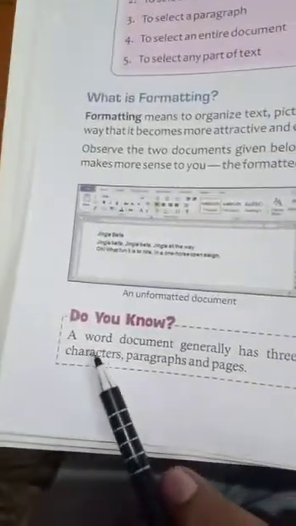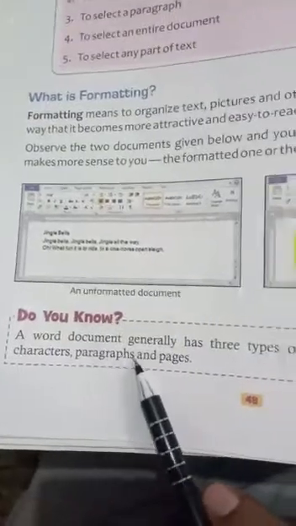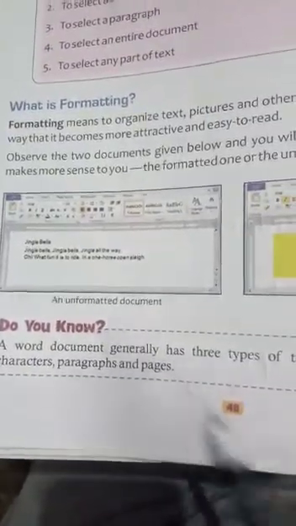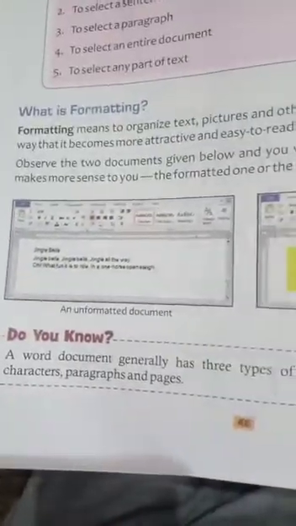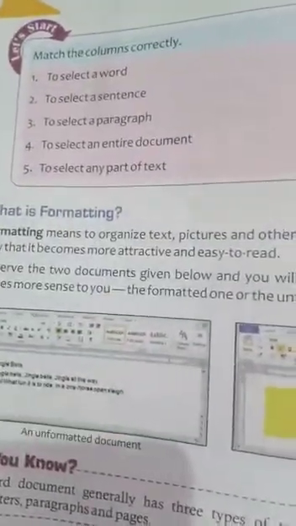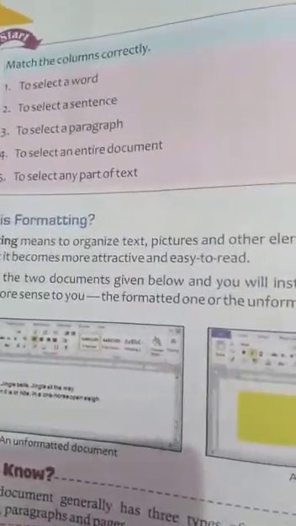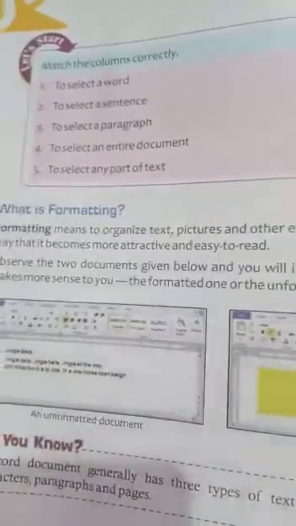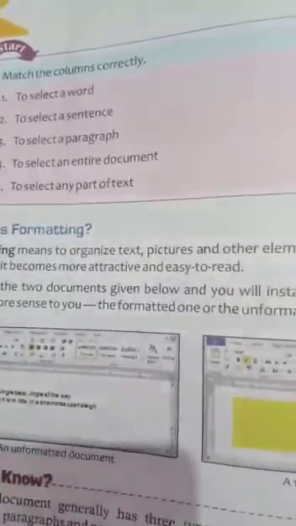So students, do you know a Word document generally has three types of text elements? One is the individual text characters, second is the paragraphs, and third is the pages. Individual text means simple letters, single words and characters. Formatting means to organize the text in such a way that the text, pictures and other elements in a document look attractive and are easy to read.